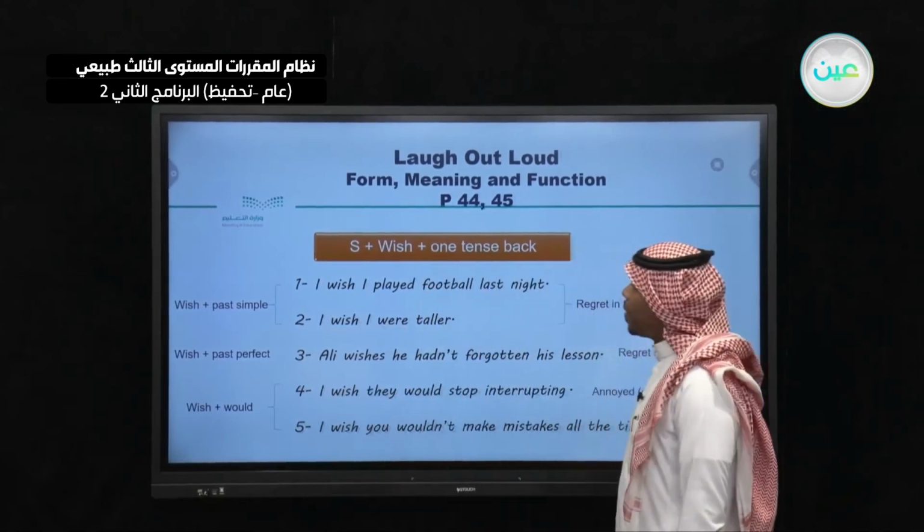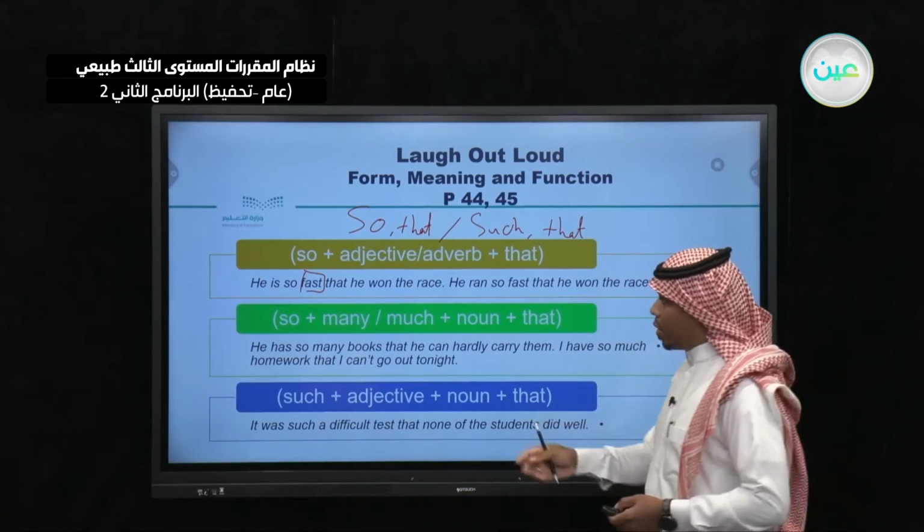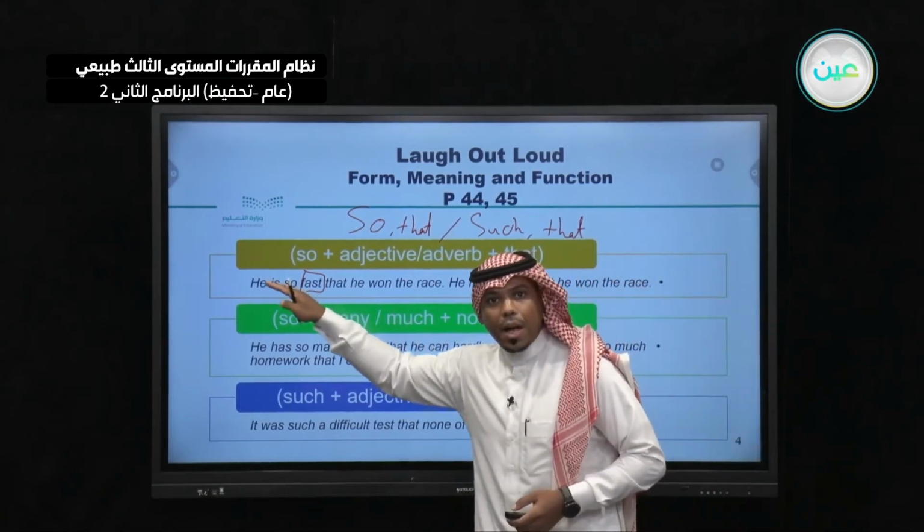Very good. Now let's move to so that and such that. Do you remember this? So and that, or such that. Nice. So here, when I'm talking about so plus adjective or adverb and that, he is so fast. Fast here is an adjective or adverb? He is so fast. It's an adjective, okay? Why? Because I'm describing a person.